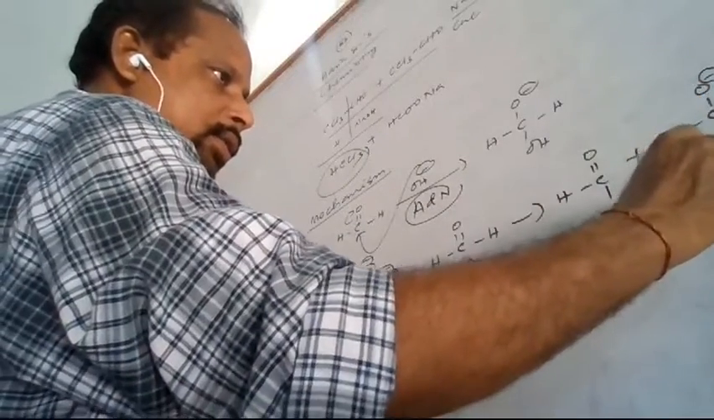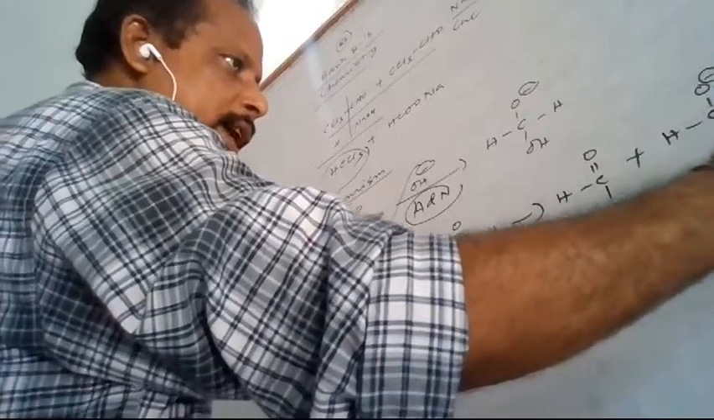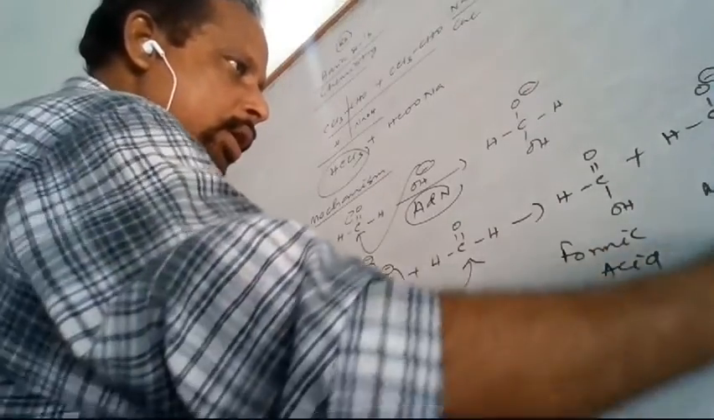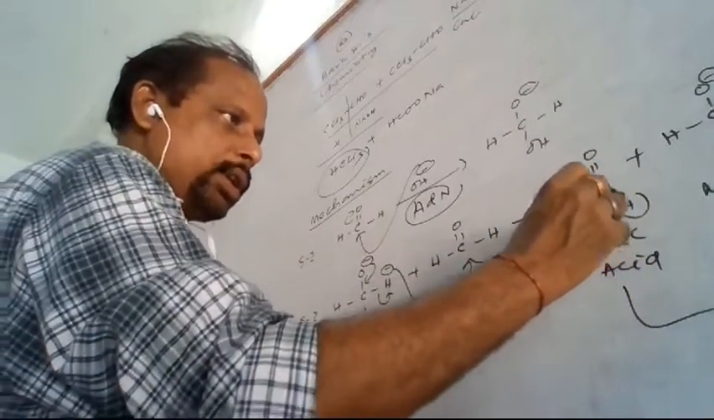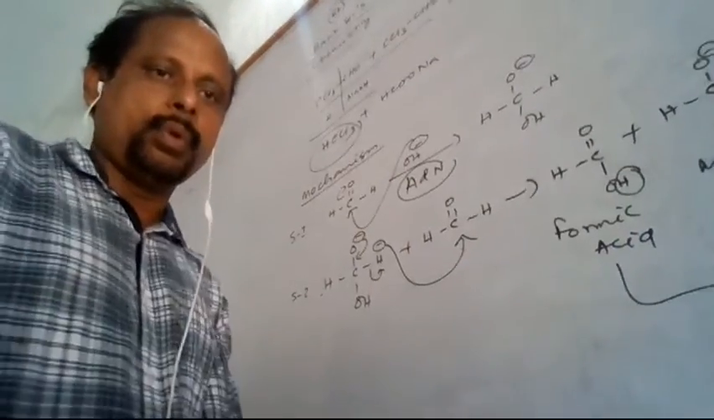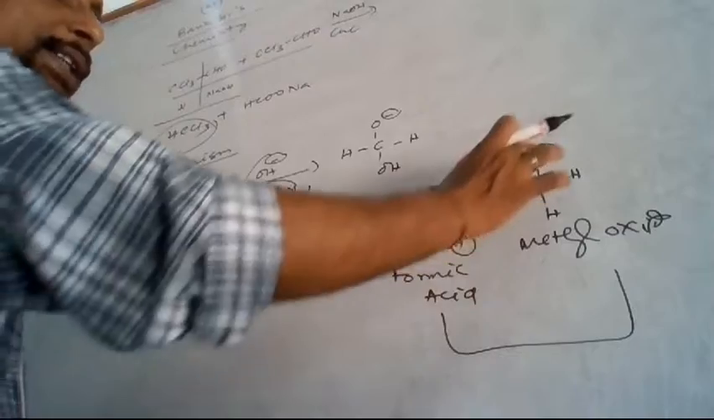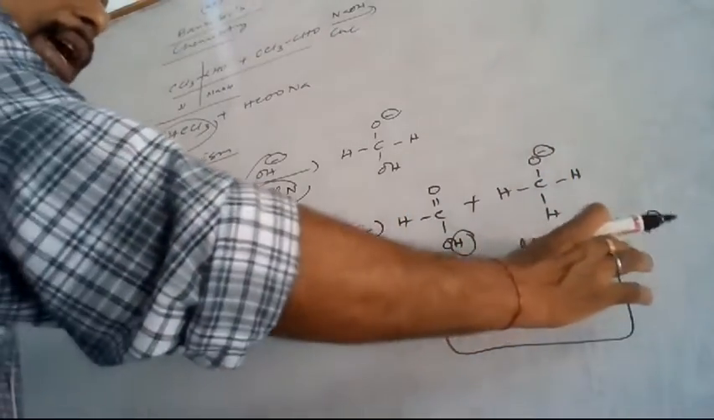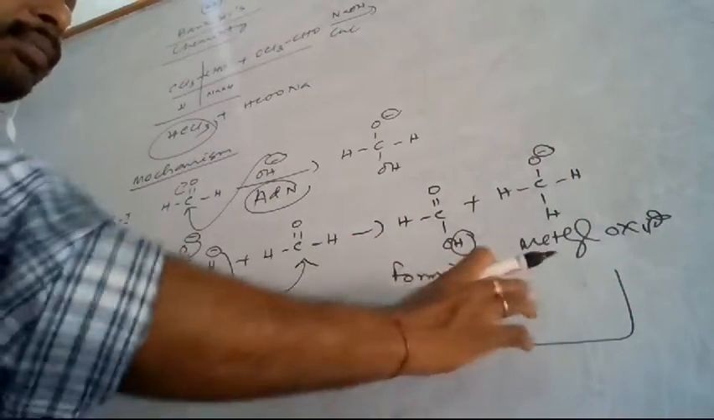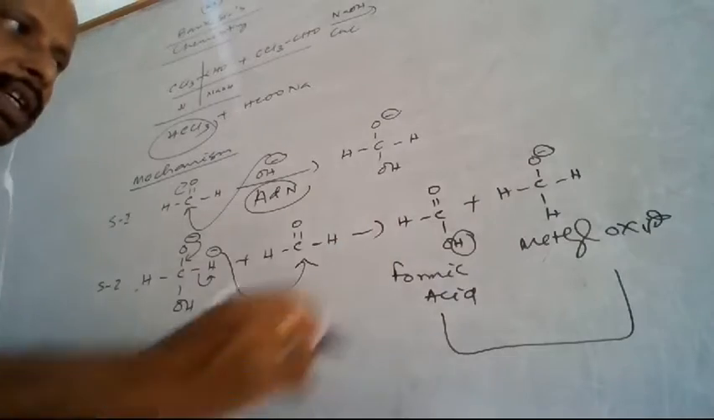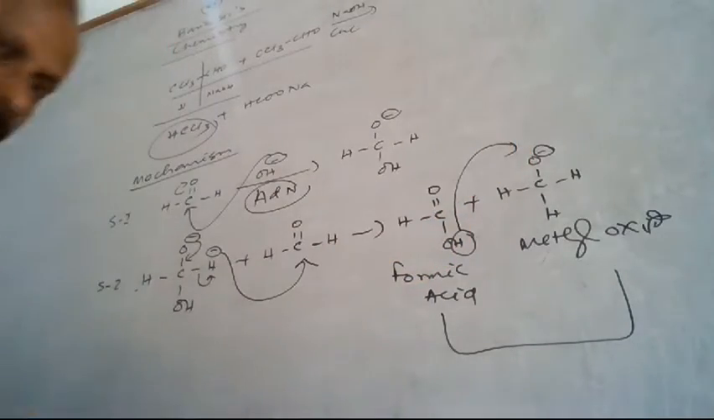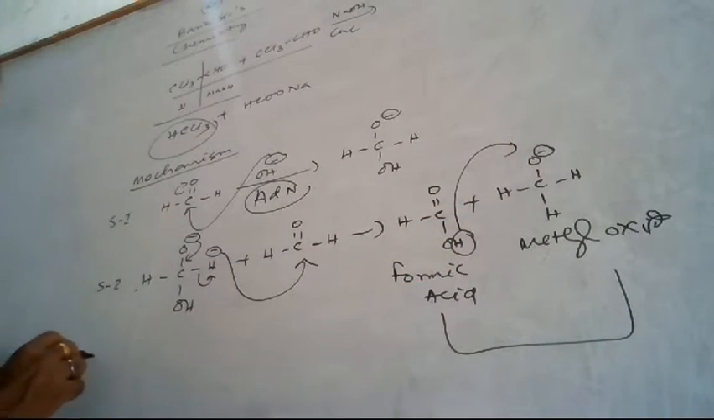This is the methoxide ion. But here you see this hydrogen is more acidic. You can see this hydrogen is more acidic as compared to the methyl alcohol. If you compare the acidic strength, the formic acid is more acidic. So this hydrogen will be shifted there. When it is shifted there, the step 3 we can write.